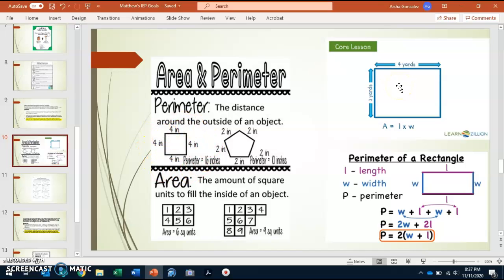And here on the side, as you can see, it gives you the formula. So area equals length times width. So it's the length and the width. And perimeter is P equals 2 parentheses width plus length, or if it's easier, you can just add all of them around. So this will always be the same as this, and this as this, and you can just add it all around if that is easier for you to find the perimeter.